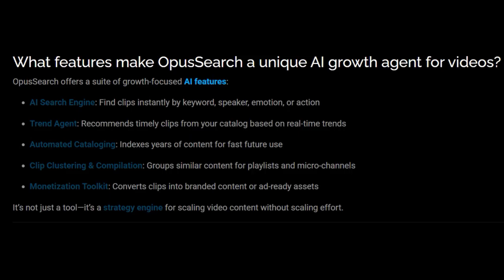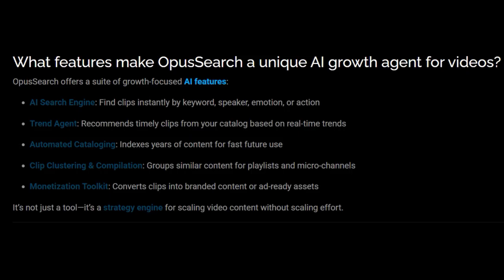Then the second feature is Trend Agent. It recommends timely clips from your catalog based on real-time trends. The third feature is automated cataloging, where it indexes years of content for fast future use. The fourth feature is clip clustering and compilation, where it groups similar content for playlists and micro channels. And the last one, monetization toolkits, to convert clips into branded content or ad-ready assets.